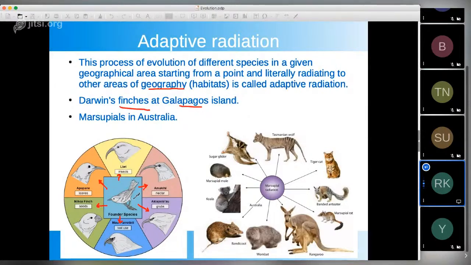If we see the whole earth as one geographical place, all the organisms which have arisen are going through adaptive radiation. For example, humans evolved in Africa, and from there they radiated through Asia, Europe, and then America. They found different environments. In Africa, near the equator, it is very warm.